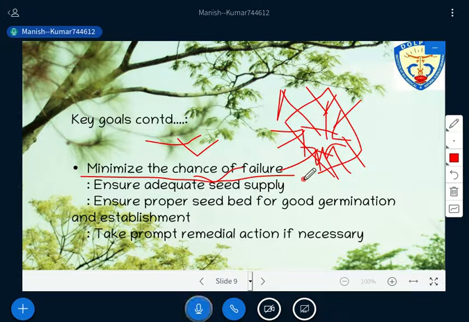ठीक है, तुमको यदि you are unable to understand through this example, so you just understand the example of agriculture. For example, if some crop you have to grow, obviously you all know, as agriculturists, you know the quality of seed, you know the quality of soil, you know the time, you know the climate, you also know the irrigation facility, and then on the basis of all these factors, you are sowing the seed. So if you know all this, the chance of failure of your seed will be less. So similarly, the same practice can be done while we are doing the regeneration of forest crop too.